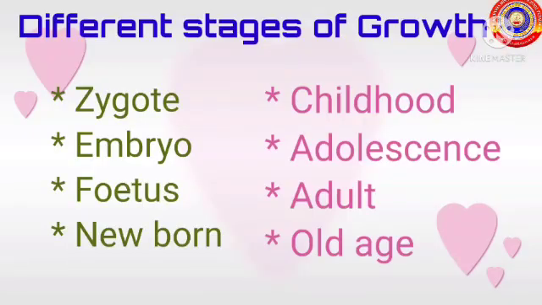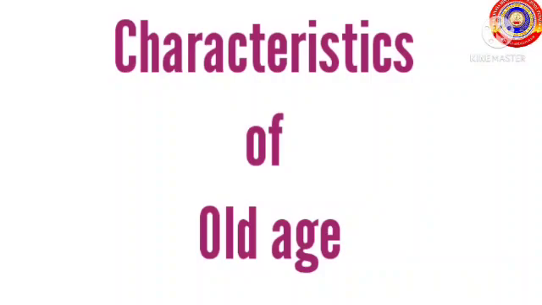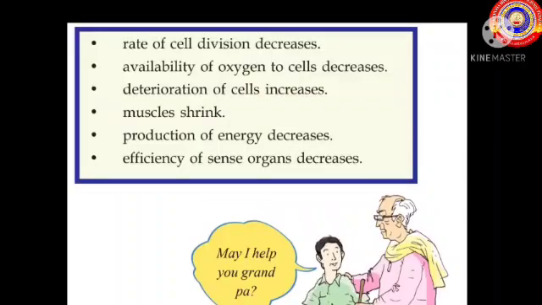Different stages of growth are zygote, embryo, fetus, newborn, childhood, adolescence, adult and old age. Students, now let's discuss the physical peculiarities of old age. Rate of cell division decreases. Availability of oxygen to cells decreases. Deterioration of cells increases. Muscles shrink. Production of energy decreases. Efficiency of sense organs decreases.